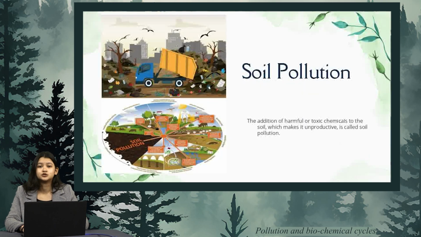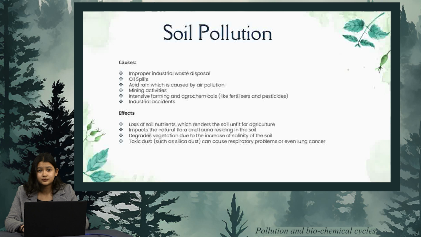Next, we have soil pollution. The addition of harmful or toxic chemicals to the soil which makes it unproductive is called soil pollution. Now, the causes are oil spills, acid rain, mining, pouring insecticides and herbicides, etc. The effects are loss in soil nutrition and impact on the natural flora and fauna. It also creates toxic substances in the soil and it degrades the vegetation.